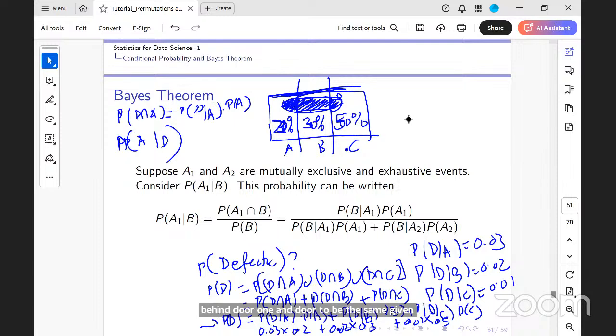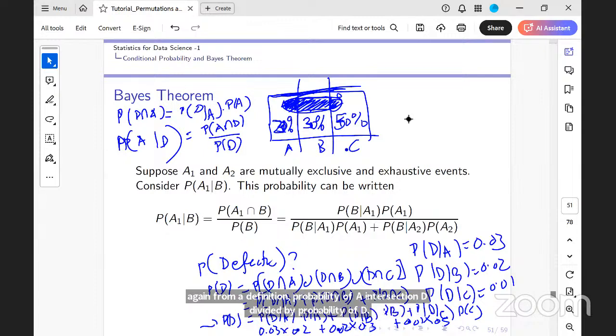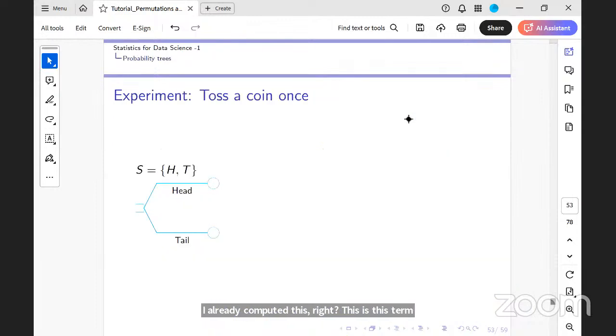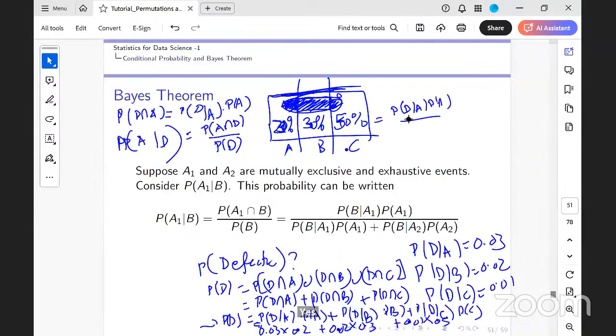So what is this probability of A given D? From the definition, it is the probability of A intersection D divided by the probability of D. Would you all agree? The probability of A intersection D is D given A into the probability of A. I already computed the denominator, this term. This is what we refer to as Bayes theorem. What is Bayes theorem? This is what we refer to as the posterior probability, A given D. The probability of A was a prior.